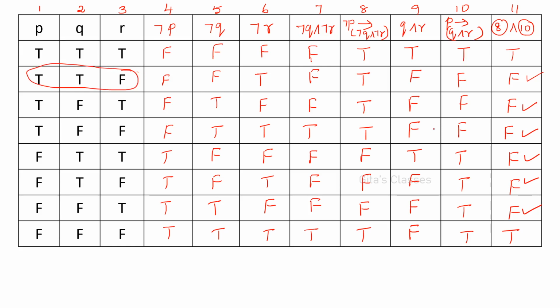So consider all the F terms. There are 6 F terms, 6 F rows are there. So 6 terms will be there in that. How to write that? The first F, if you consider TTF. If you have F, consider the variable as it is. If you have T, then you have to take the negation. So what will be the first term? Negation of P, TTF, right? And this is PCNF, which means conjunctive normal form.